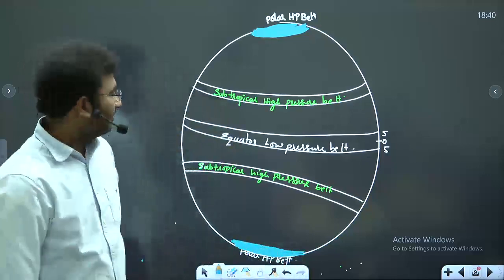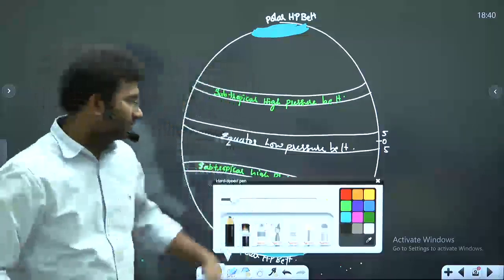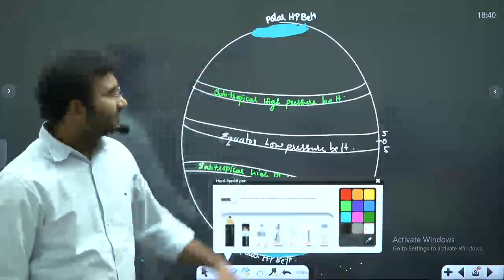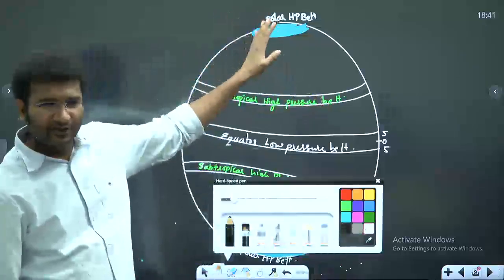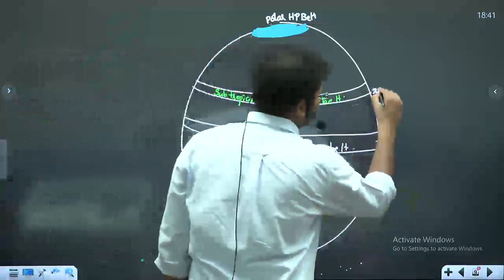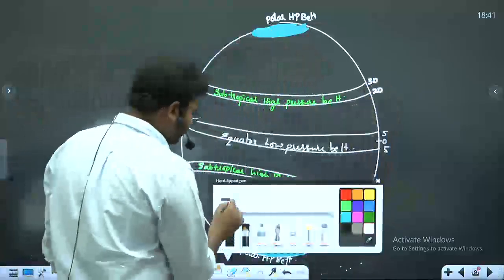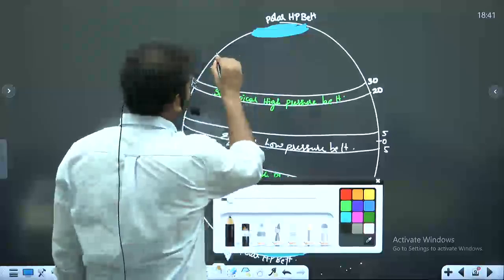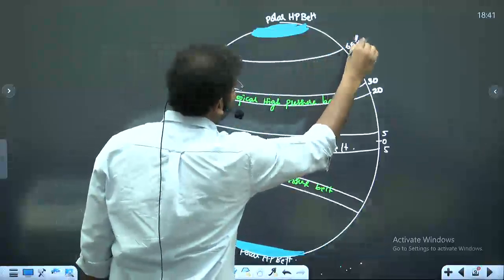Clear? So, come to 66 degrees north and south. This subtropical high pressure belt is present between 20 to 30 degrees north and south. But now I am asking you to come to 66.5 degrees north and south.